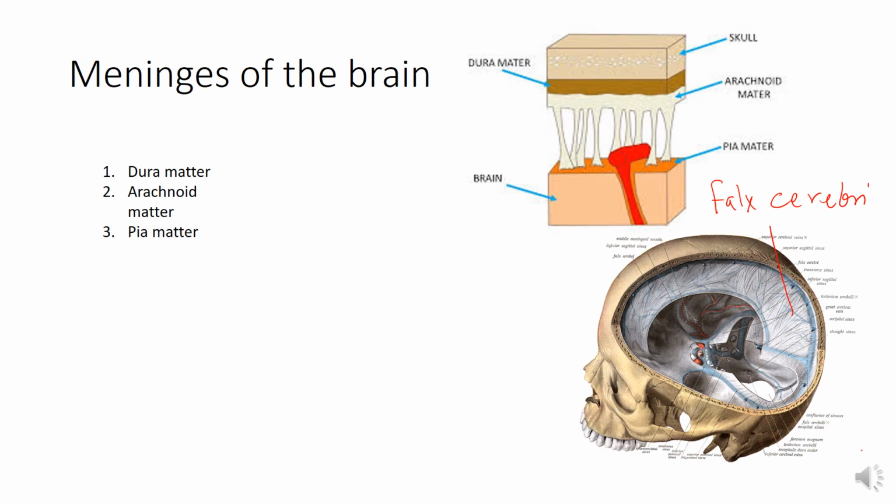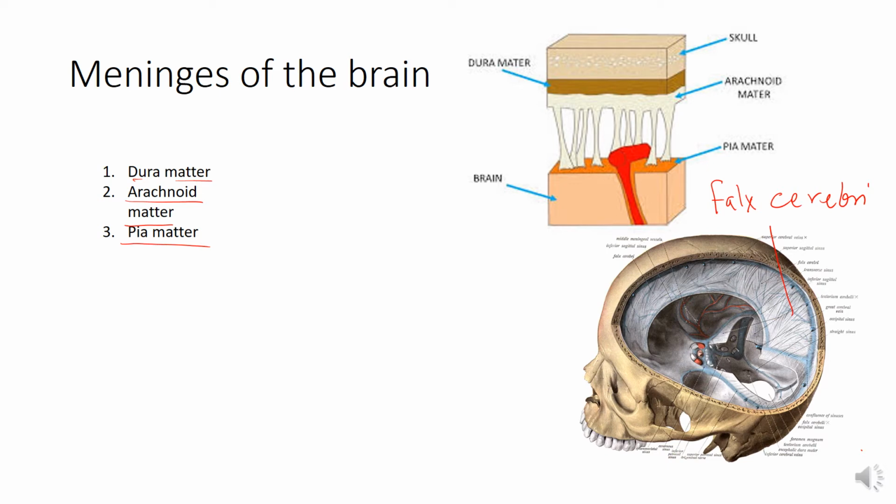Now, meninges of the brain. The brain surface and the spinal cord surface are covered by three protective layers, namely the dura mater, the arachnoid mater, and the pia mater.